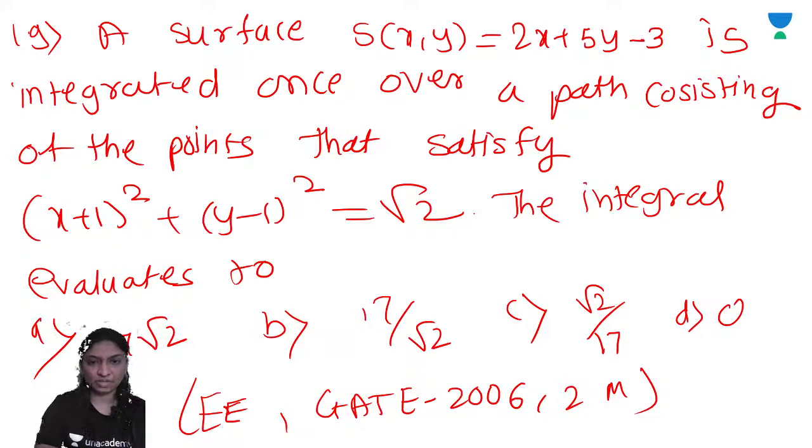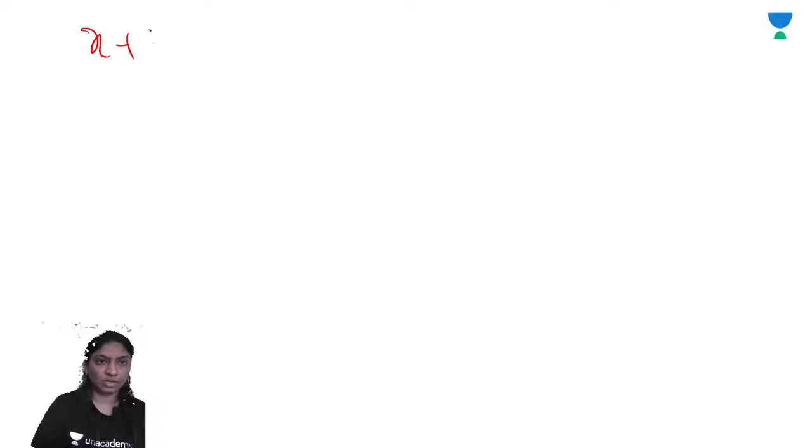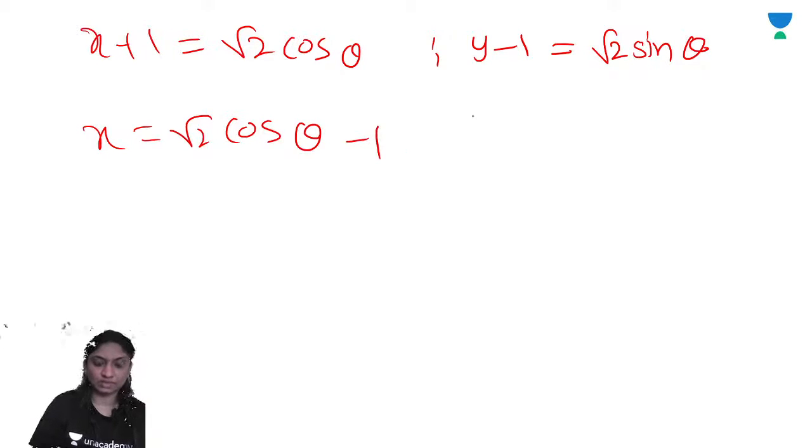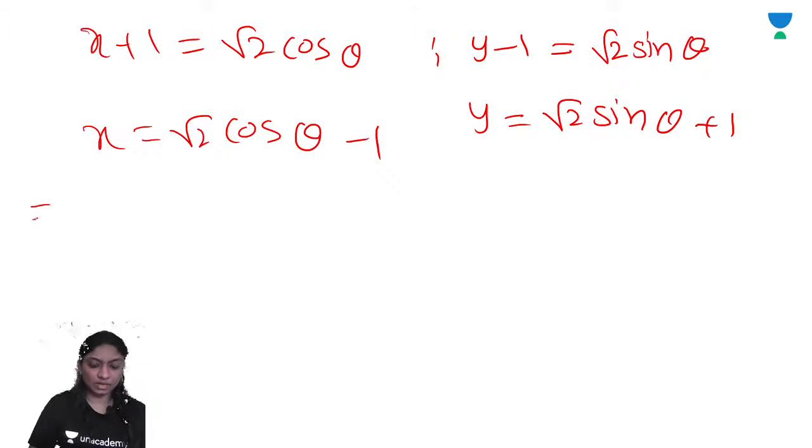Okay. Let's see. A surface S of xy is given. We'll get x plus 1 is equal to root 2 cos theta, and y minus 1 is equal to root 2 sin theta. Right? So x is equal to root 2 cos theta minus 1 and y is equal to root 2 sin theta plus 1. We will get integral 0 to 2 pi,